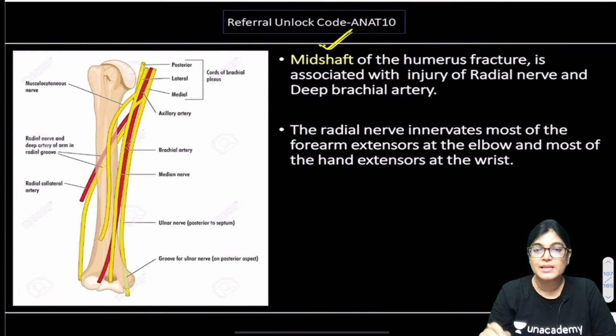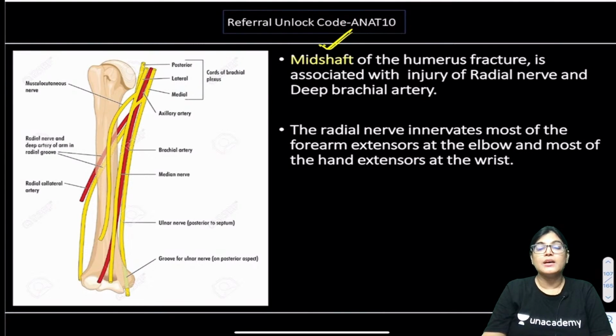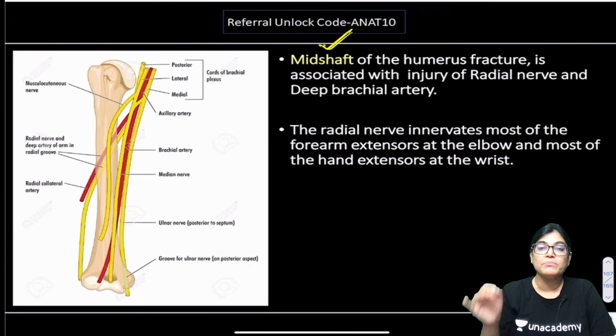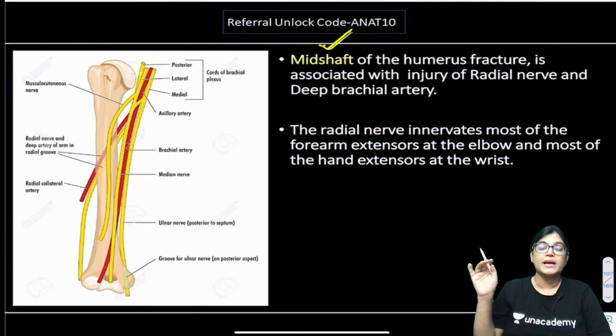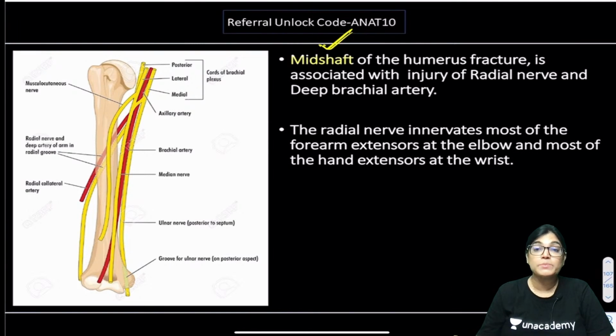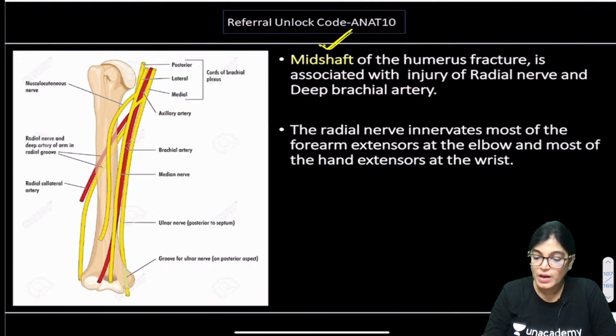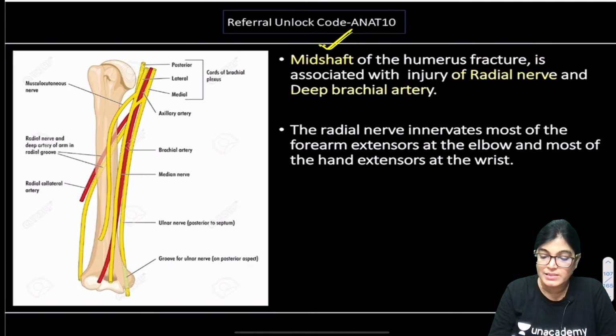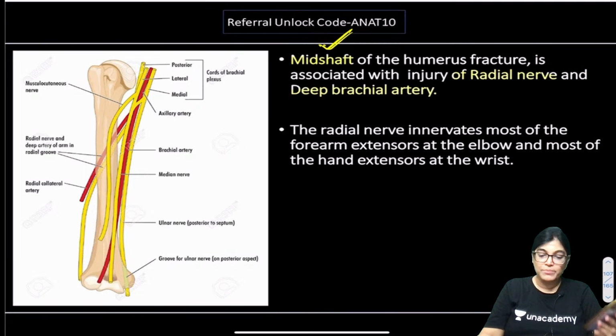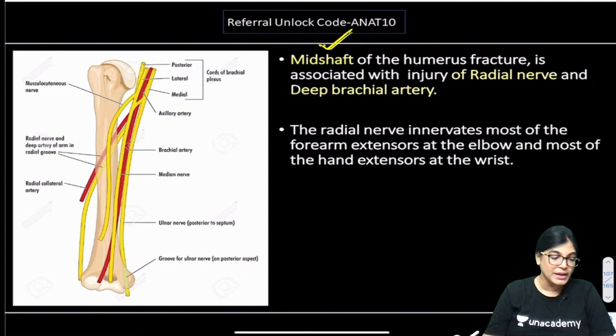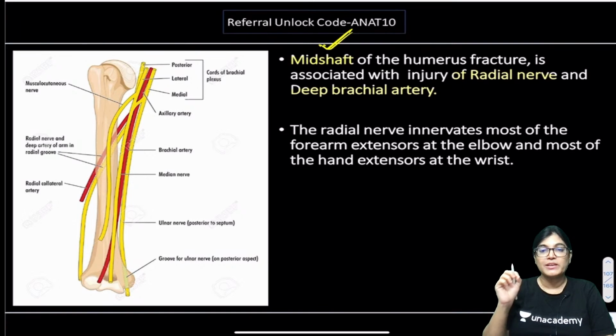So mid shaft is involved, that is the location. And the other point is, if we know the mid shaft is injured, that means the structure involved is in the spiral groove or radial groove, and two structures are related in the spiral groove. One is the radial nerve, another is the deep branch of brachial artery.